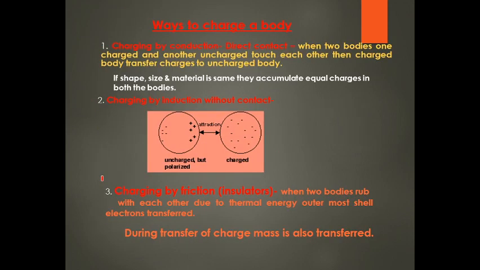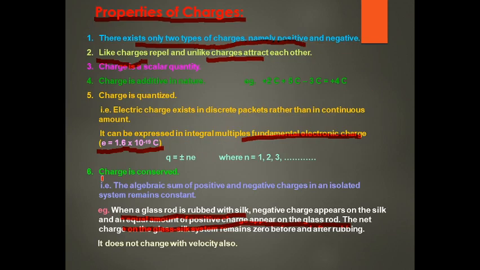These are the six properties of charge. Now we can revise them. Charge always exists as positive and negative. Like charges repel, unlike charges attract. Charge is a scalar quantity. Charge is additive in nature, and charge is always quantized.